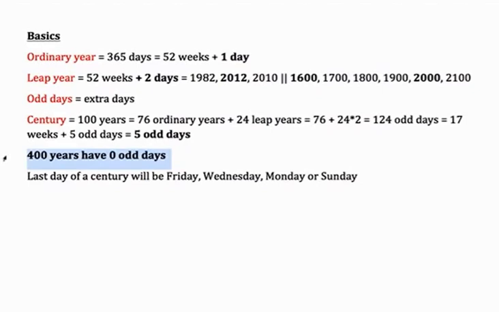Now, another idea or funda, so to say, which you can derive from it is, what will be the last day of a century? Well, for the first century, it will have 5 odd days or 5 extra days, so it will be Friday. How about the end of the second century? See, this one had 5. Second century will have 10 odd days, 5 into 2, 5 for each century. 10 odd days is the same as 3 odd days, which makes it a Wednesday. The end of the third century will have 15 odd days. 15 is equal to 2 weeks and 1 odd day. So it has 1 extra day, which makes it a Monday.